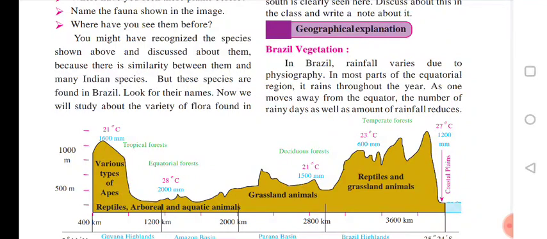As one moves away from the equator, the number of rainy seasons as well as the amount of rain reduces. When we start moving away from the equator, the amount of rainfall starts reducing as we go from north towards south. The amount of rainfall goes on decreasing.